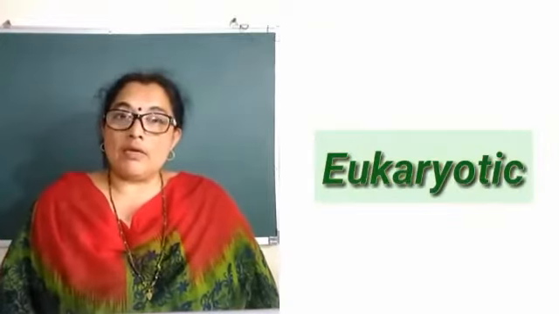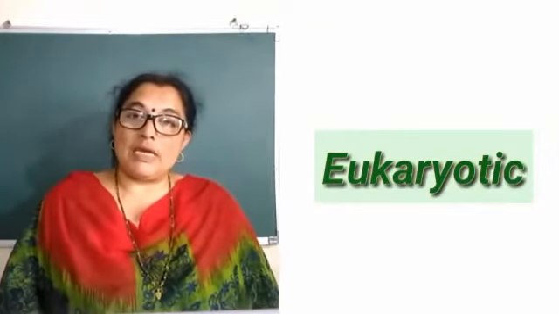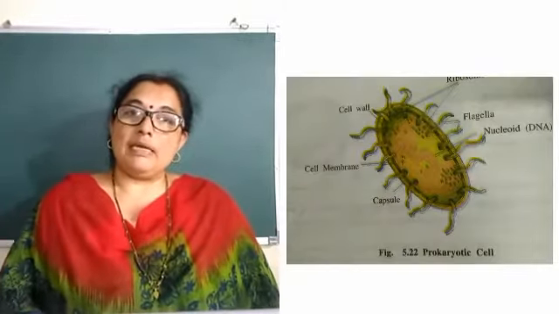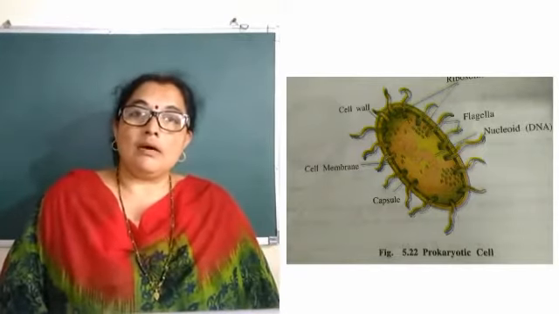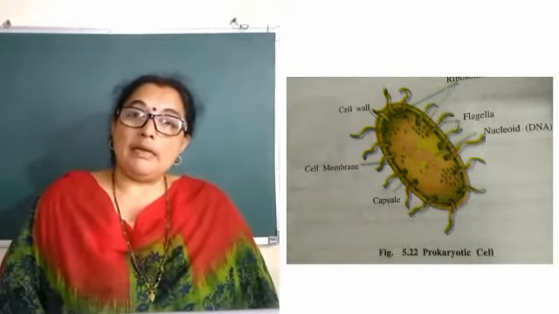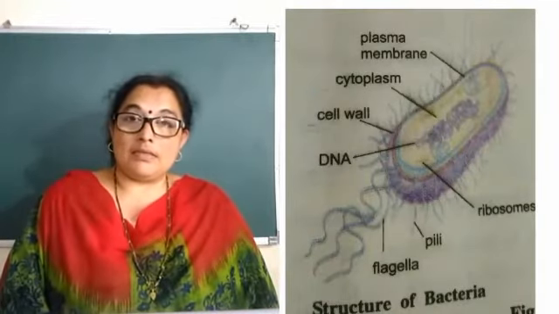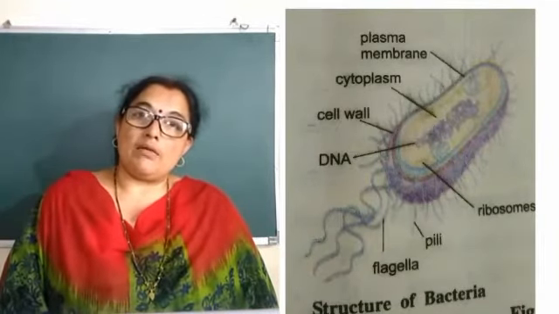What is eukaryotic? Eukaryotic cells are those cells which have a well-defined nucleus and other cell organelles. So separately we can see each and every cell organelle in case of eukaryotic cell. While in case of prokaryotic cell, a separate nucleus is not seen or any other cell organelle is not seen. But nuclear material as such is present in those cells. Then bacteria, viruses, these are examples of prokaryotic cell. It is the very primitive cell.